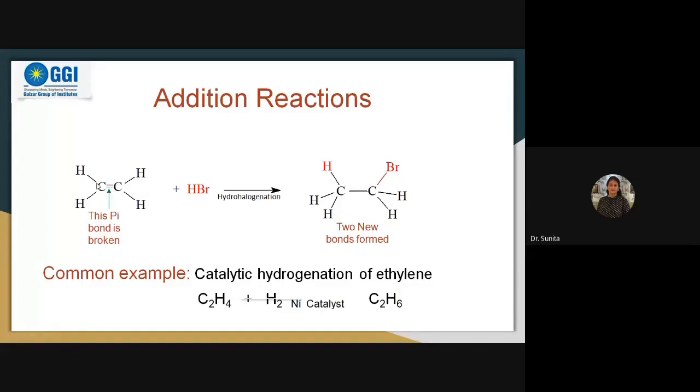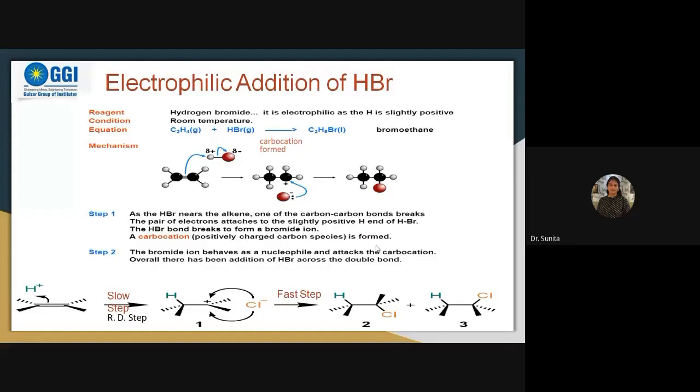So when we add HBr in this case, the chances of addition reaction occur because of the presence of this pi bond. Then H is attached over here and bromine is attached over here. This bond got broken, and two new bonds are formed. This we discussed yesterday, electrophilic additions, then we discussed the mechanism. This is a very important part.